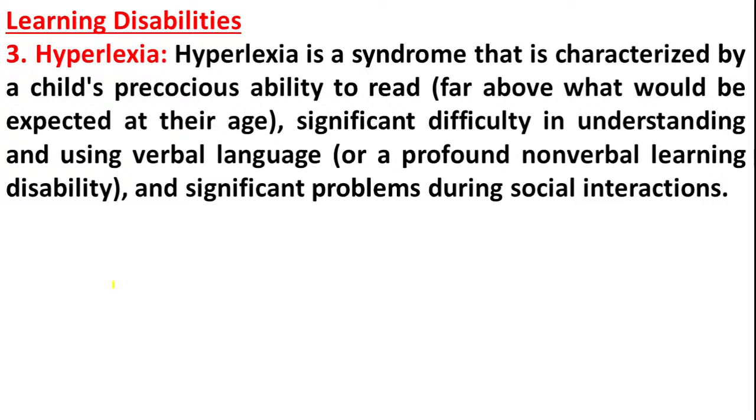Hyperlexia is a syndrome characterized by a child's precocious ability to read, significant difficulty in understanding and using verbal language, and significant problems during social interaction. So please remember, hyperlexia is related to the ability to read and difficulty in understanding and using verbal language.